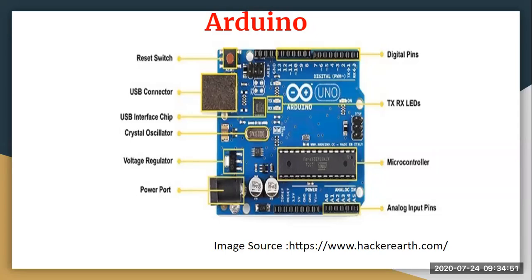Whenever we talk about routines, there are two routines here. One is your setup routine and the second is your loop routine. The setup routine is an initial setup. Whenever you are starting your kit for the first time, a booting takes place, and that is your setup. Whatever components are required, the booting will make sure that all the components are ready.